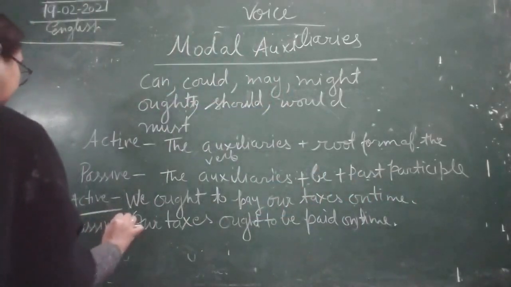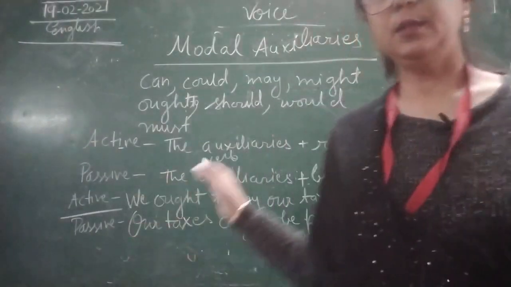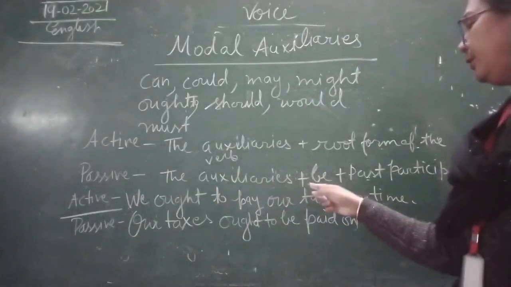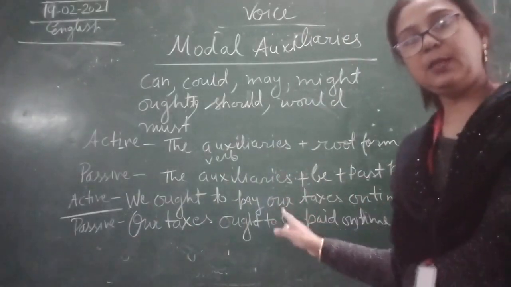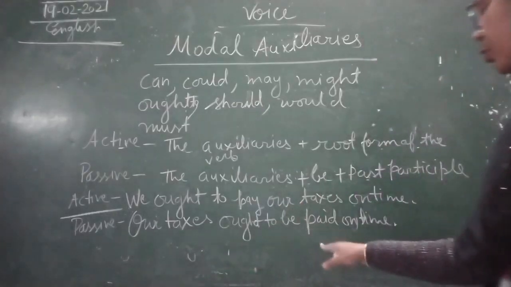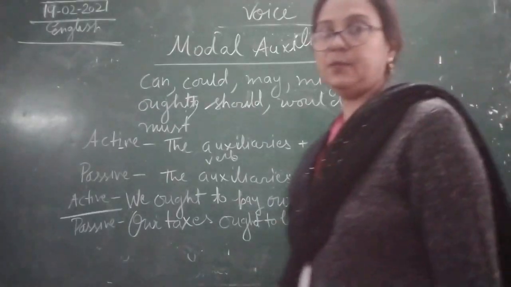So children, what have we used? We just followed the rule. What is the rule? The auxiliary plus be plus past participle. The same thing we have followed over here: our taxes ought to be paid on time. This is passive voice.